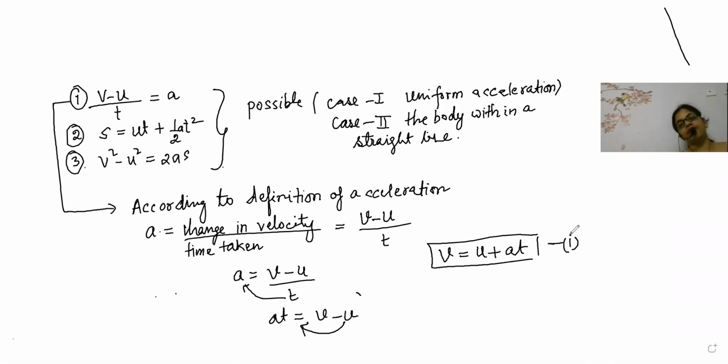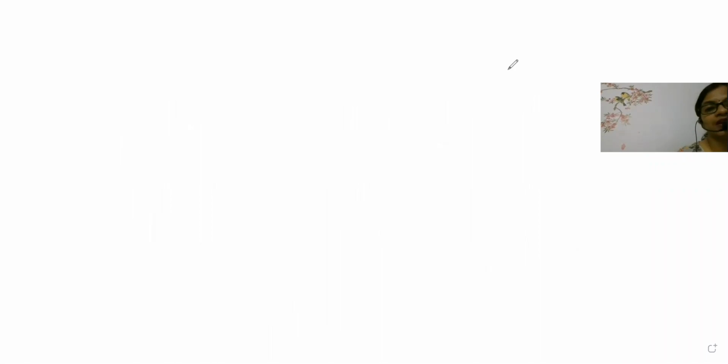So, beta, the first equation of motion is the velocity time relation. So here it is giving what, beta? It is giving the velocity time relation. Here velocity and time are there. So that's why it has the velocity time relation. Now we will talk about the second equation of motion. Now, beta, what we have done first is we kept v is equal to u plus at, and that became the first equation of motion.